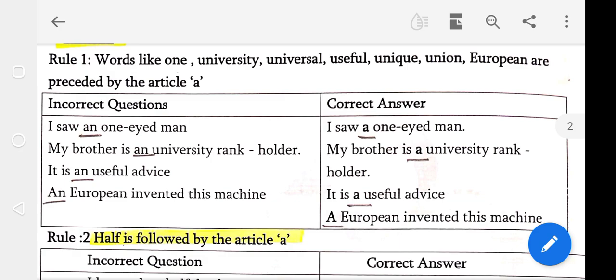Next one, an European. This is an incorrect question. Not an European. The correct answer is a European. So, these words are very important, students. The word one, university, universal, useful, and unique, union, European are preceded by the article A. So, an European is incorrect. Which one is correct? A European. A European invented this machine.